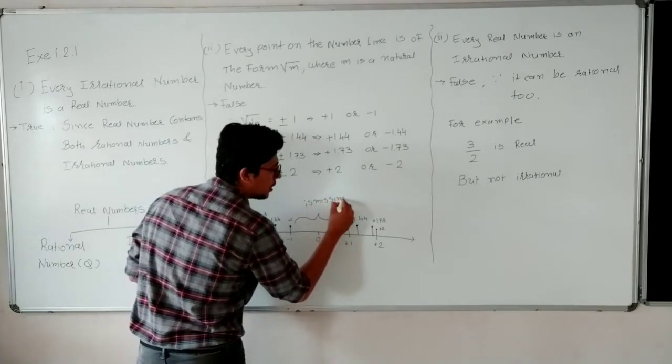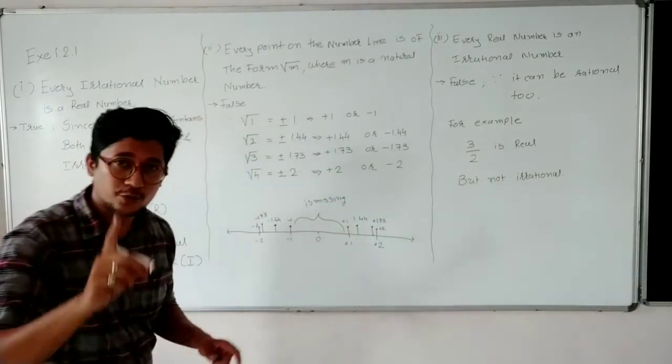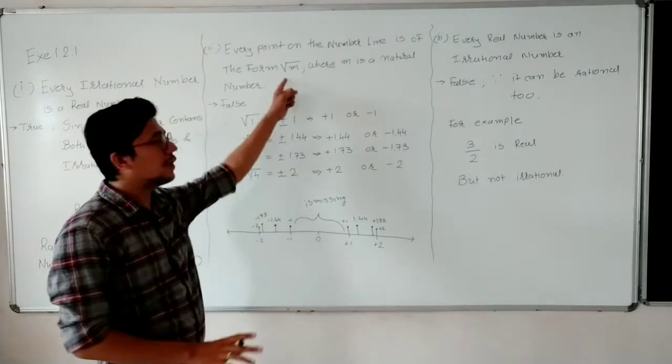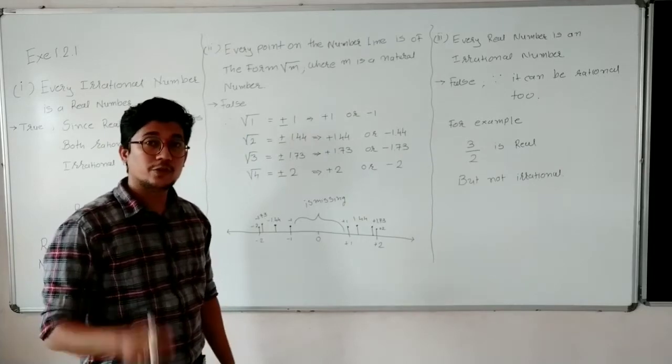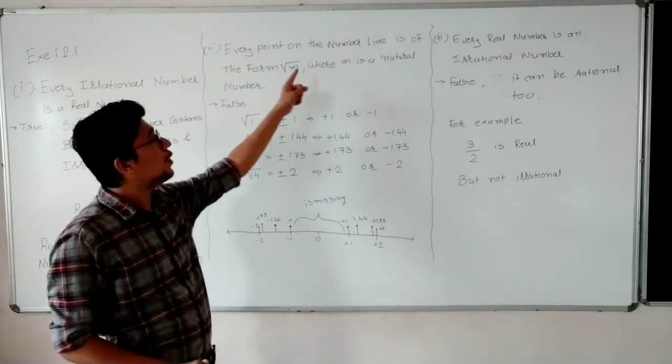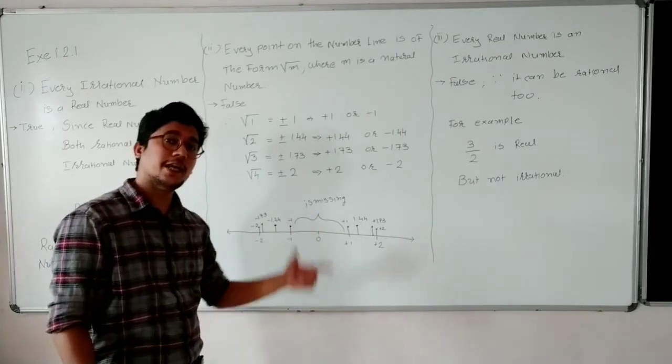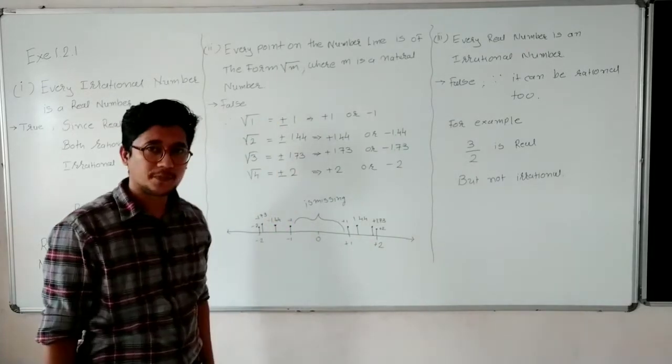It does not come in the form of square root of m. So this portion cannot be covered by square root of m. Okay? So the statement "every point on the number line" is not correct, because every point cannot be covered by square root of m. Yes or no?